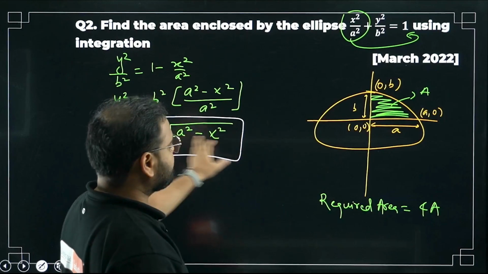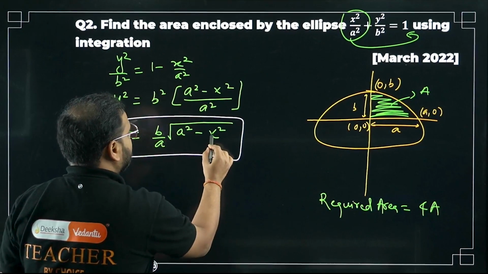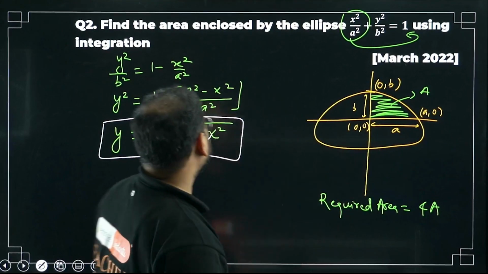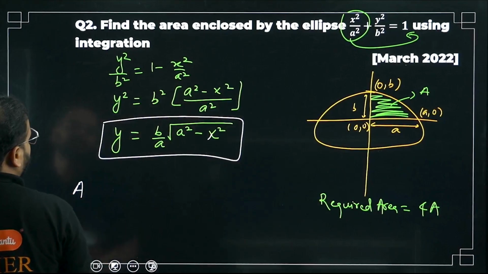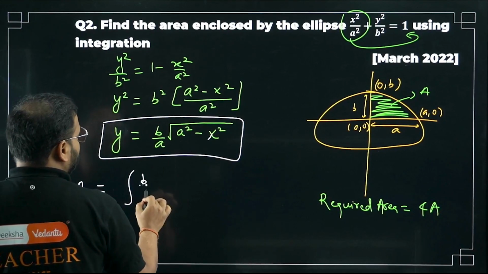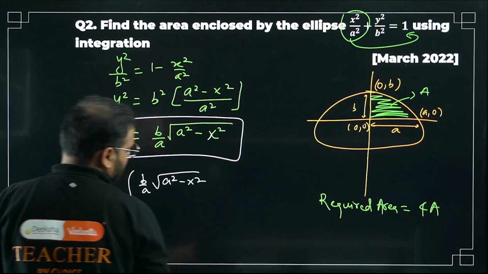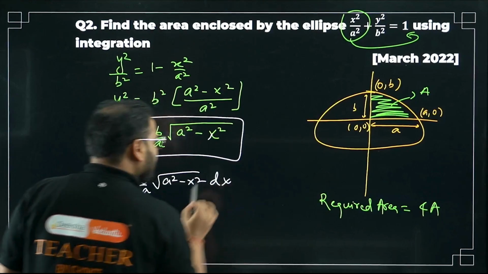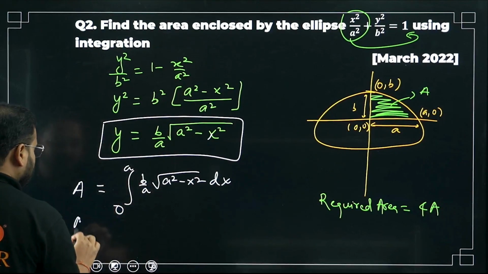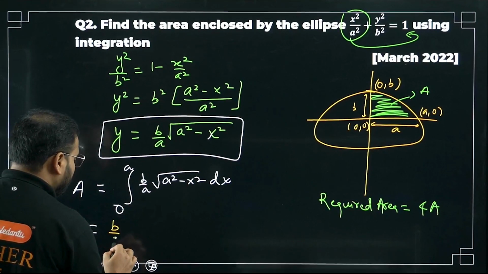So once we get y, we know the limits. If I integrate this function y, which is given in terms of x again, check the variable here, x again, I can integrate from 0 to a. Correct? Please check. So my area will look like this: integral of b by a, this whole thing, root of a square minus x square, with dx. And the limit is the same, 0 to a. We know this. I can take the constant outside the integration, so b by a can be taken outside.